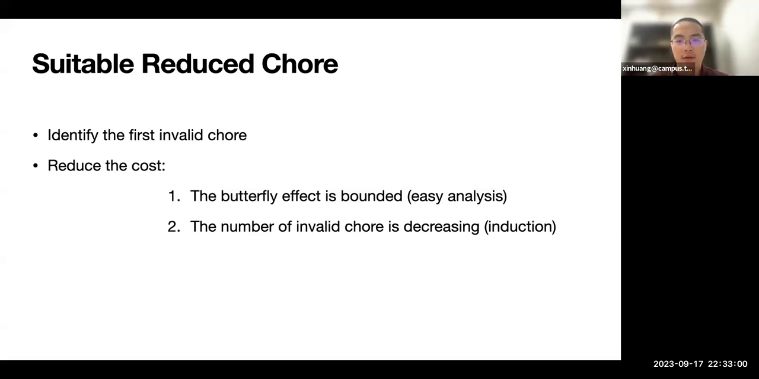Another property is that when we replace the invalid chore with the suitable reduced chore, and then run the FFD until this moment, the number of invalid chores is decreasing. So then we can use induction to prove the correctness of our algorithm.